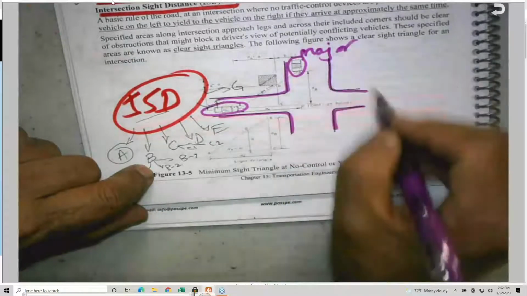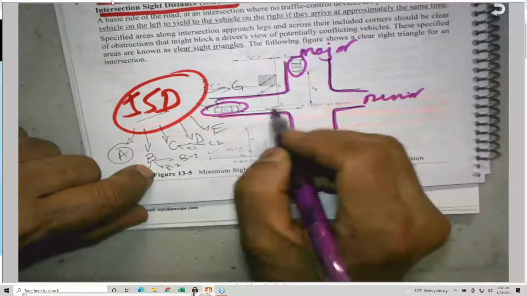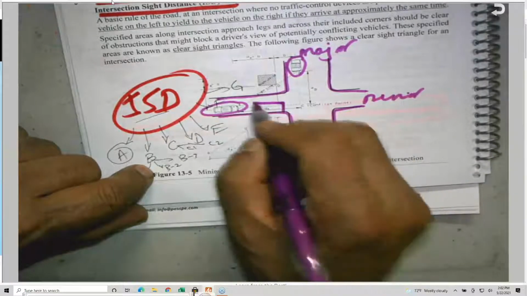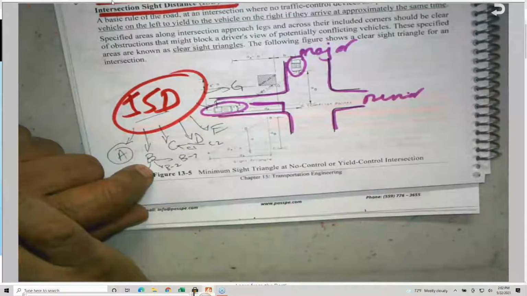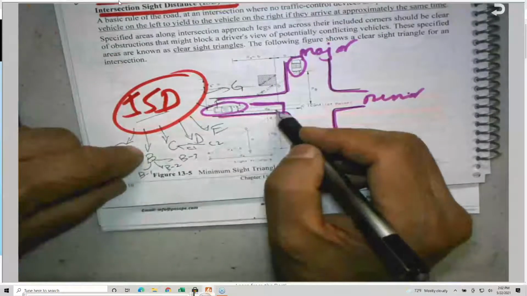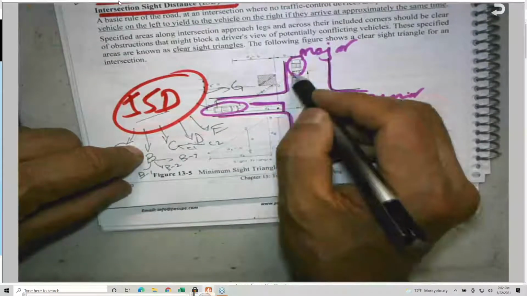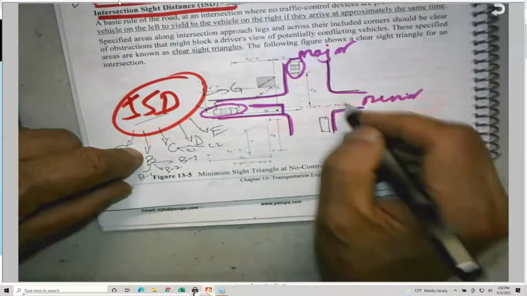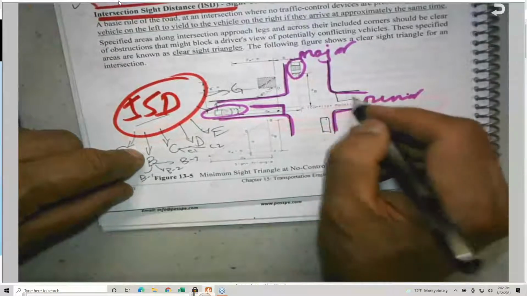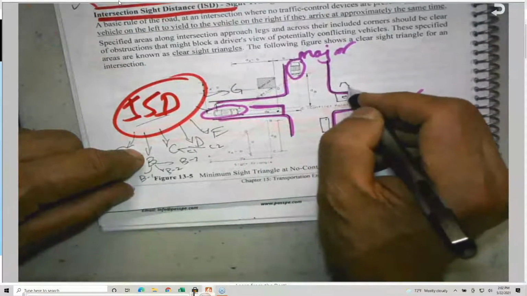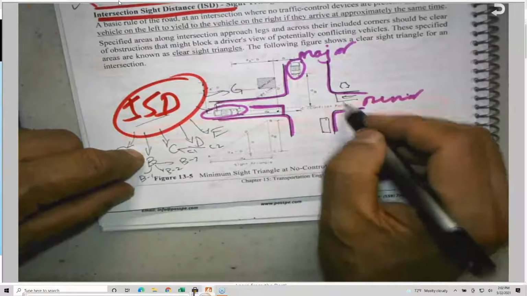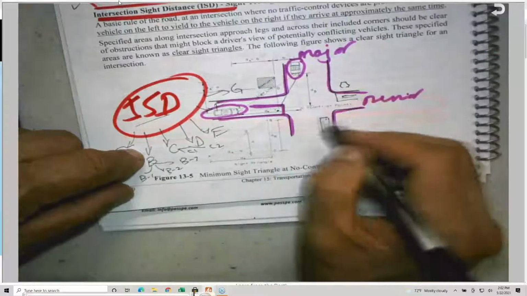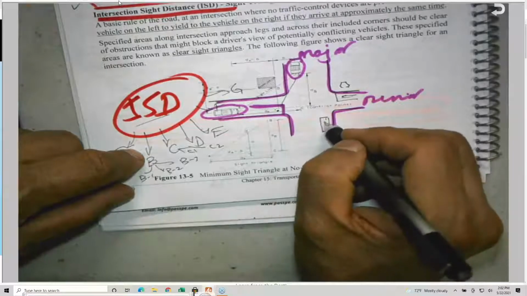So this is a major one, and this is a minor. Normally we're assuming that the minor street has to come to a complete stop. While he is stopping here, he should be able to see the cars coming in all directions. And the same story here, on the minor street, it has to come to a complete stop, at a stop sign. So they are saying that the driver here and the driver here must look, and they must be able to see the cars.